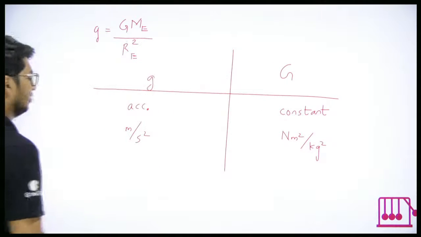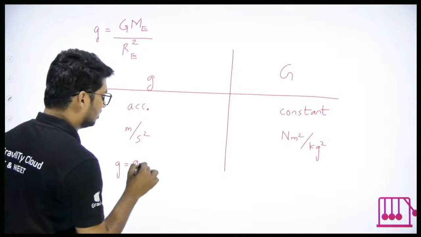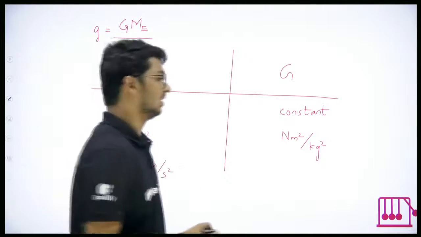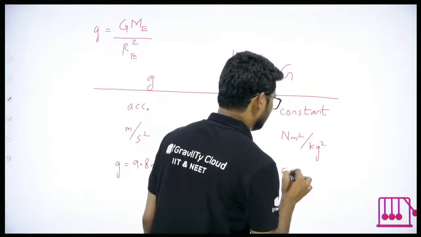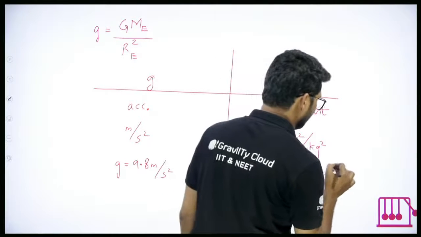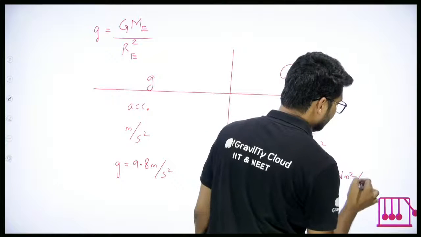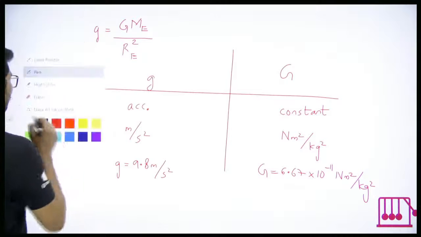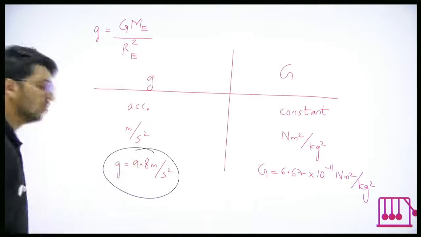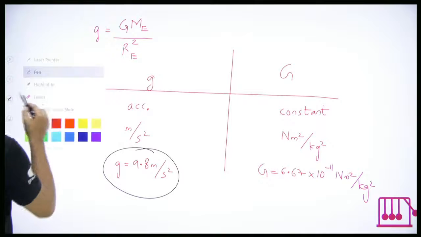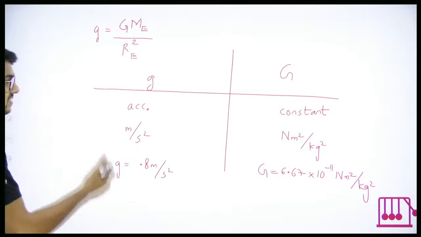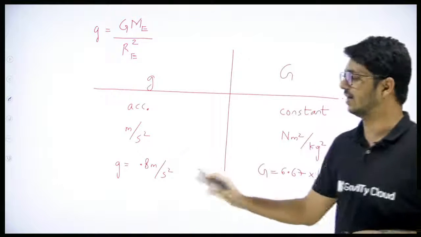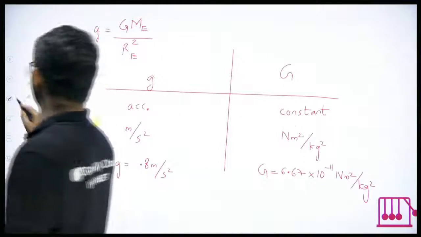There will also be the difference in units. The value small g is equal to 9.8 meter per second square, whereas capital G is equal to 6.67 into 10 power minus 11 Newton meter square per kilogram square. Now I know you might be asking, sir, how did you get this value? I'll go into that. Because we are discussing the differences, I have just mentioned it here, but I'll go into its derivation, how we got that value and all. We will go into it, don't worry.